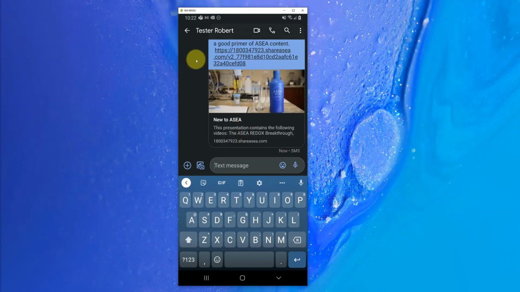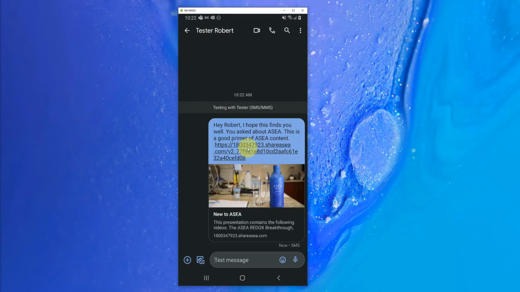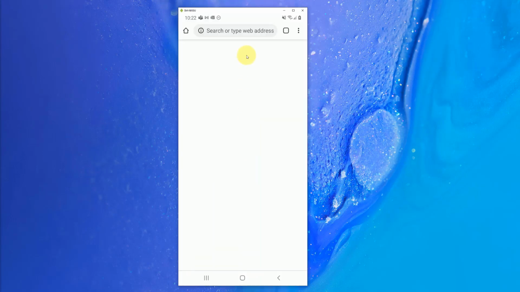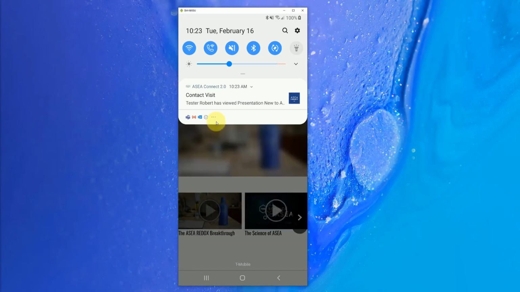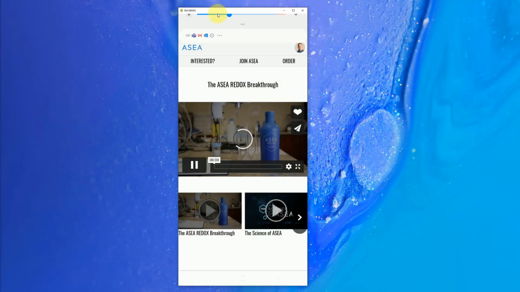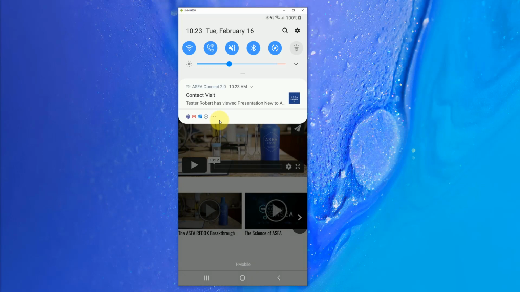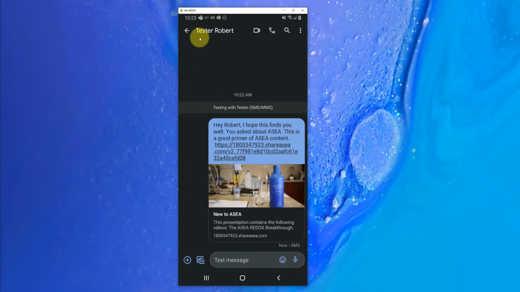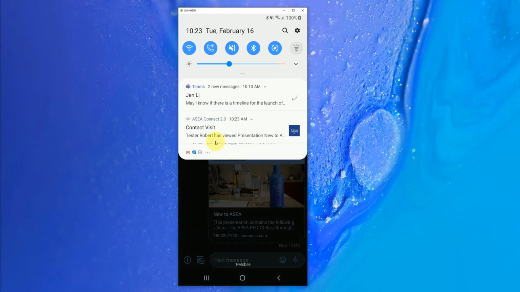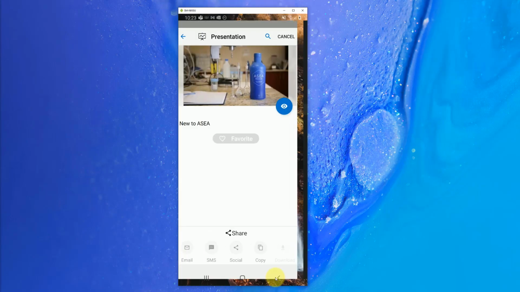But just to show you an example of what this is going to look like to Tester Robert here, if we click on it, our app should be notified that Tester Robert is watching the content. My iPad over here on my left has been notified that someone is watching it. And you can see right there, Tester Robert has viewed the presentation. So, good information there. So now we got that notification that Tester Robert is watching the video.